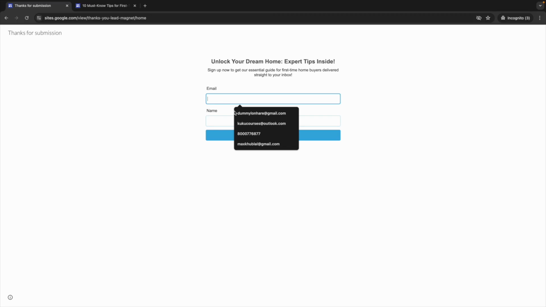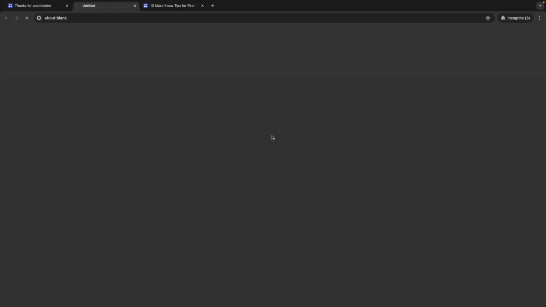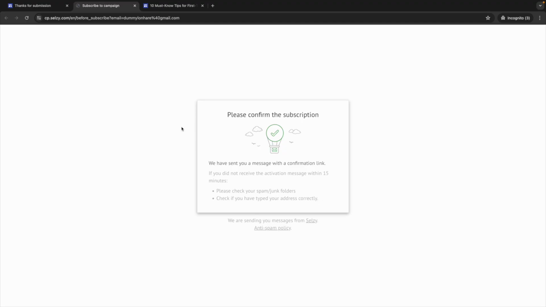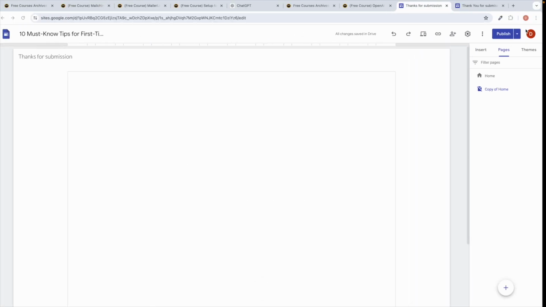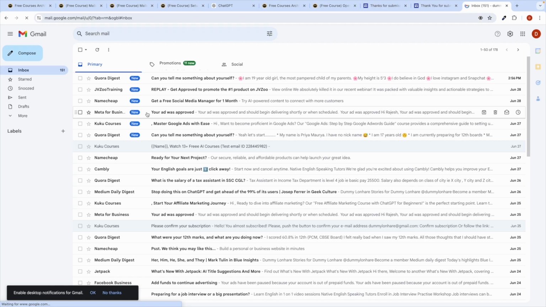So first just put the email address, and let's say the name. Any person who comes will put in all this information, click on the subscribe button, and after they subscribe, they will see this option to confirm the subscription. So the users basically have to open their email to confirm that.